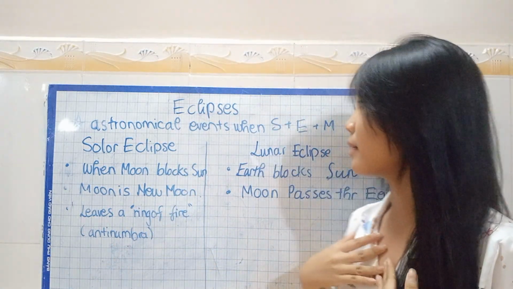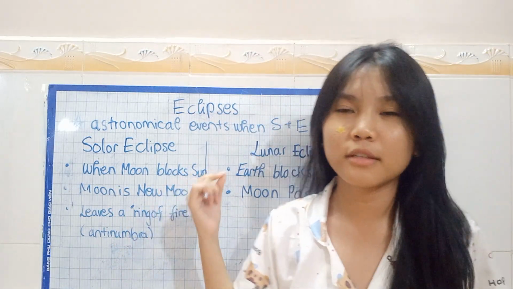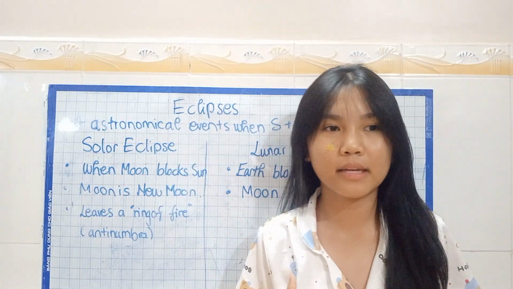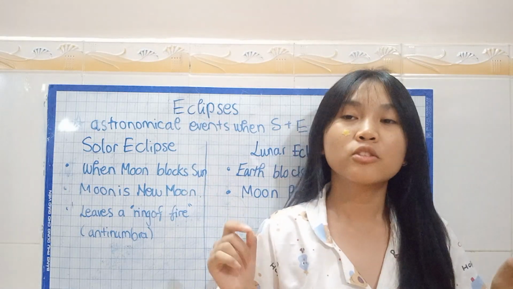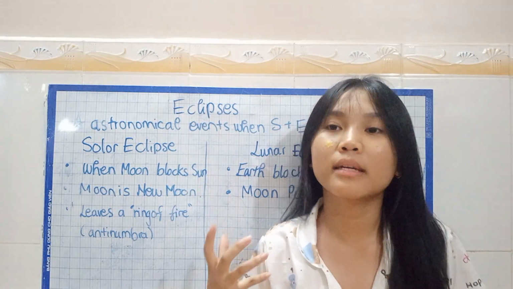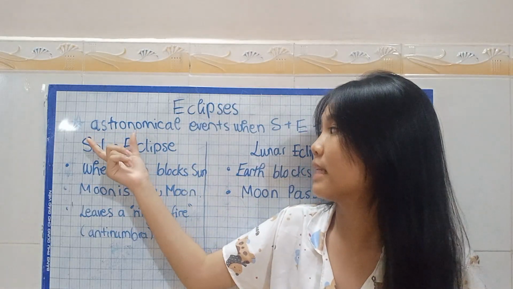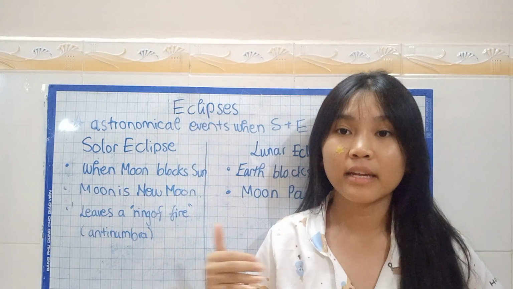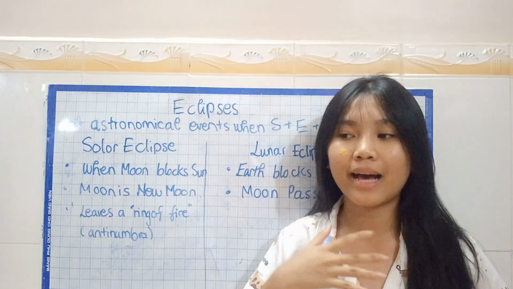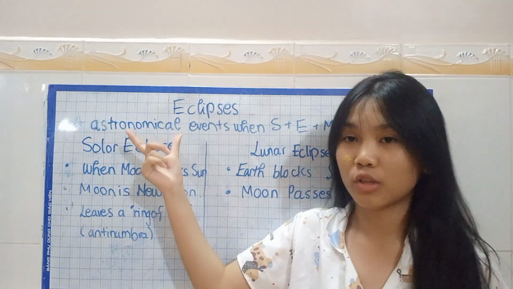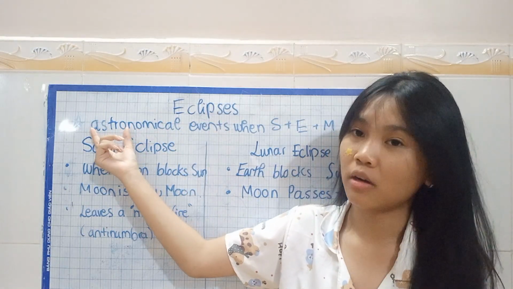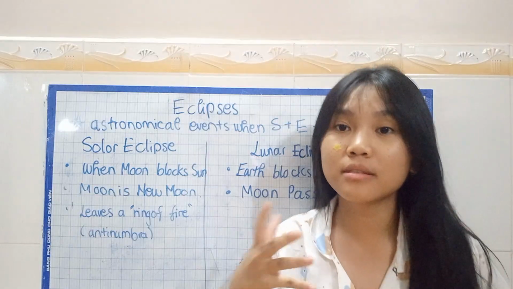Today we're going to be talking about eclipses. This phrase is very common in the astronomy world. So what is an eclipse? An eclipse is what we call an astronomical event. You see the word astronomical: the prefix astro means stars.